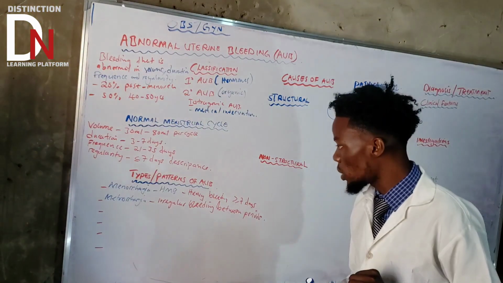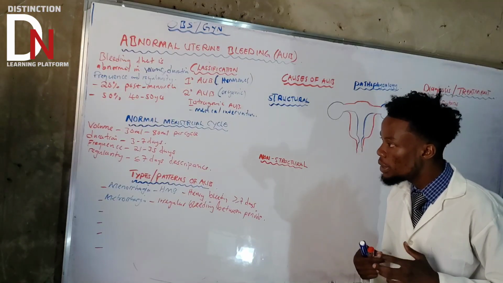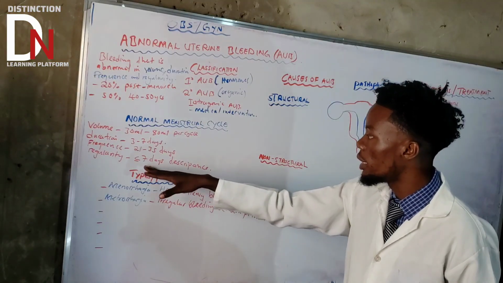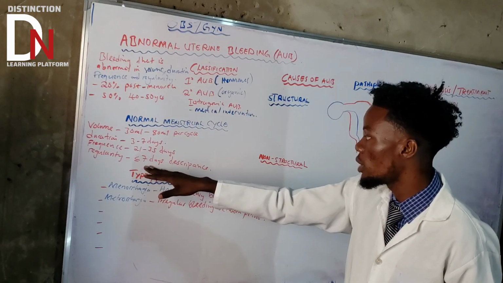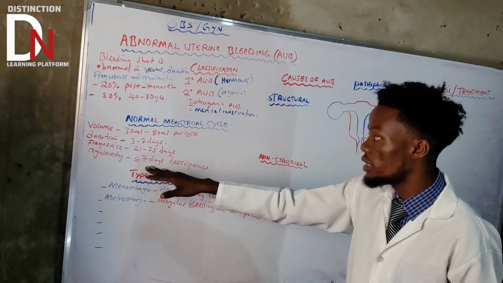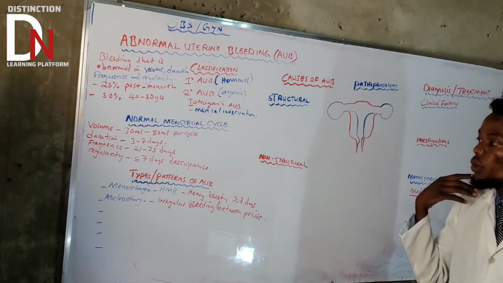So that's what it means, bleeding between periods. So it is irregular. Reason being because it's going to be less than 7 days, and the discrepancy is going to be greater than 7 days. Then it's going to be irregular. That's what we call metrorrhagia.